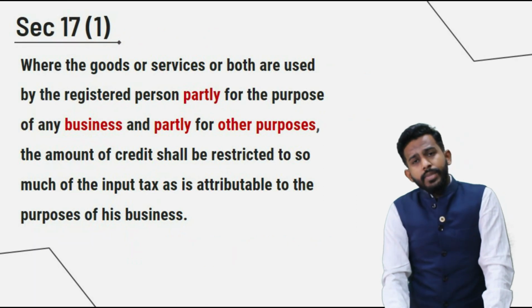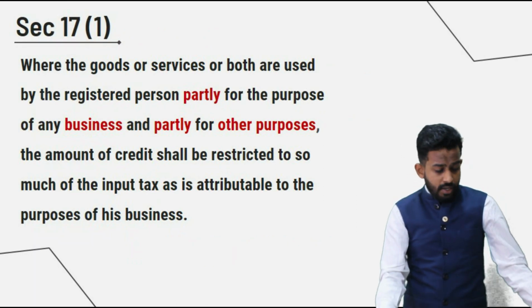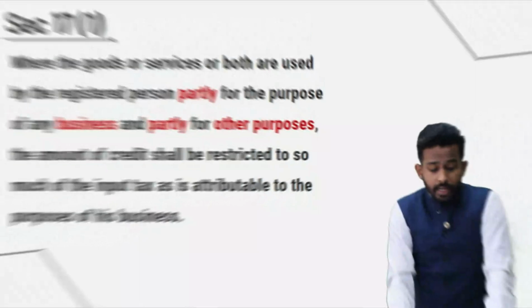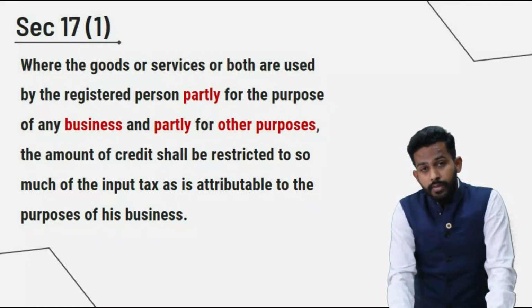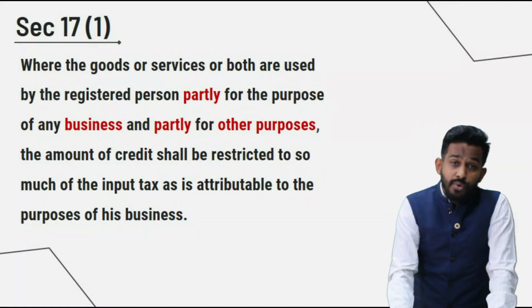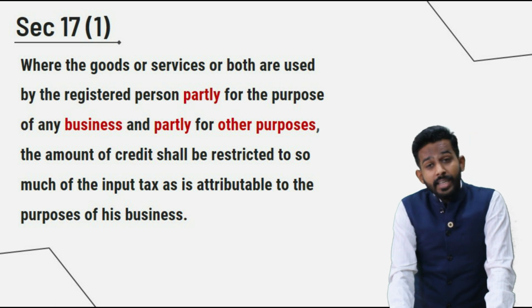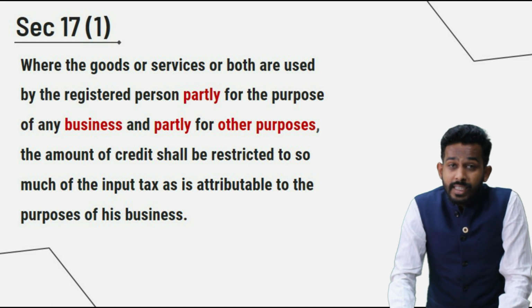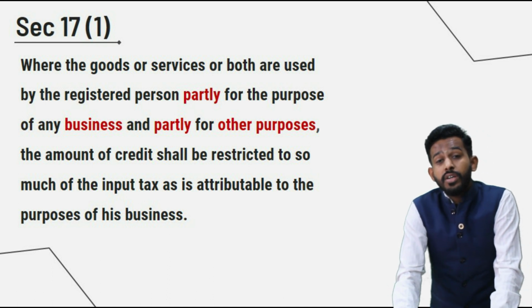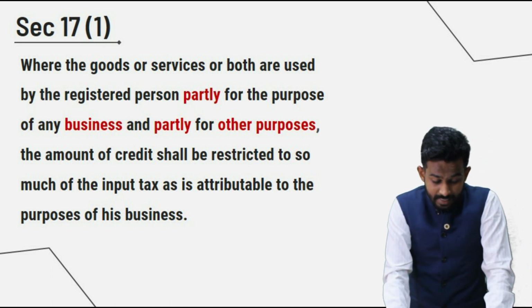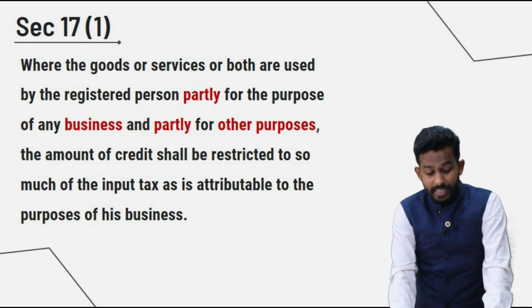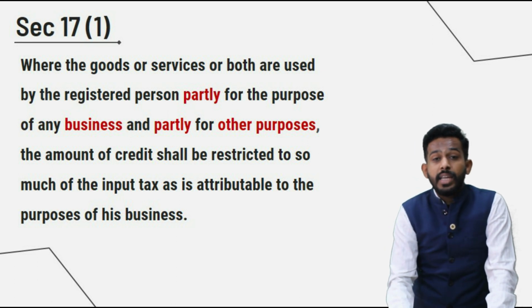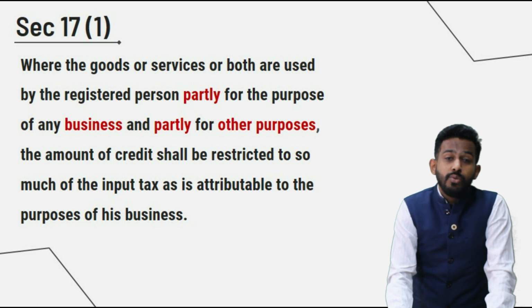So starting with Section 17 subsection 1, it speaks of where the goods or services or both are used by the registered person partly for the purpose of business and partly for non-business purposes, the amount of credit shall be restricted to so much of the input which is attributable to business purpose.